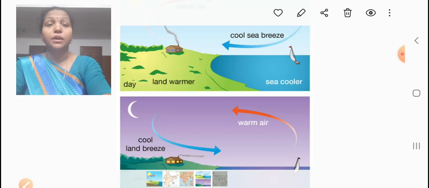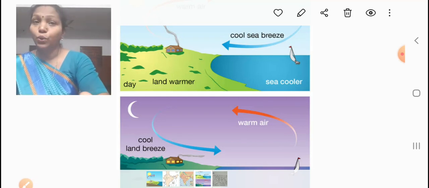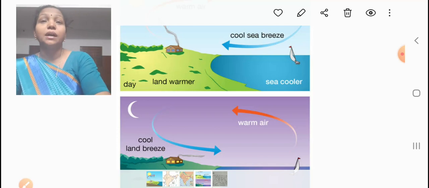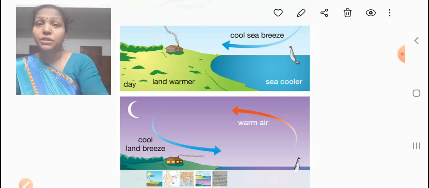Then students, we are going to study about land breeze. Think about the night time. The land cools very quickly, but the water takes more time to become cool. So the sea is warmer than the land. The hot air above the sea rises and a region of low pressure is created, or the air becomes thin above the sea, and above the land the air is cool and has high pressure.